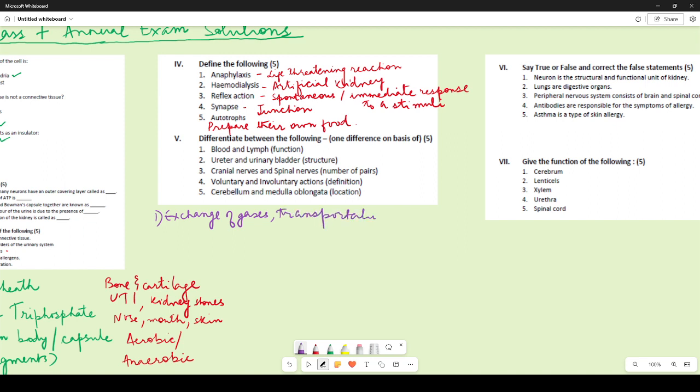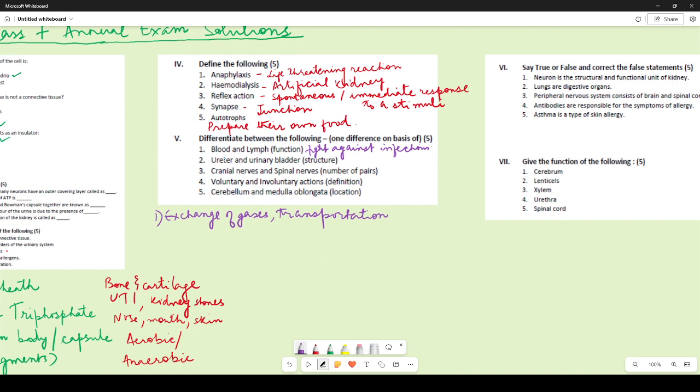When we are talking about lymph, it maintains the fluid inside our body, and majorly the function of the lymph is to fight against diseases. So fight against infections, fight against the pathogens that have entered our body. So you could have written any of these.